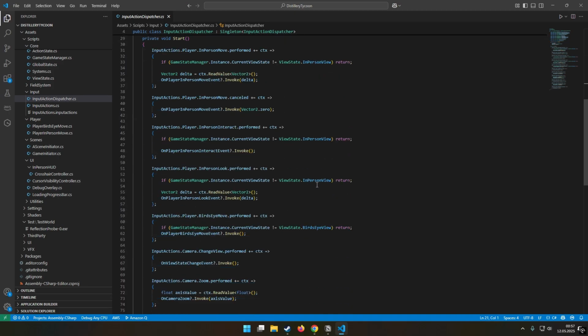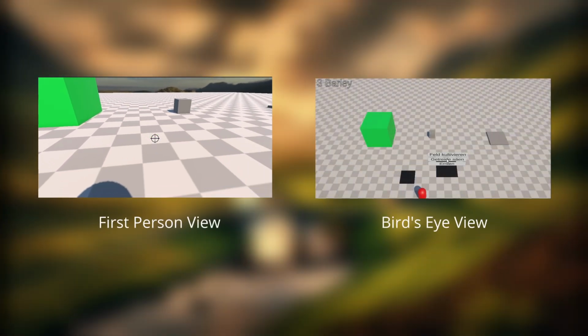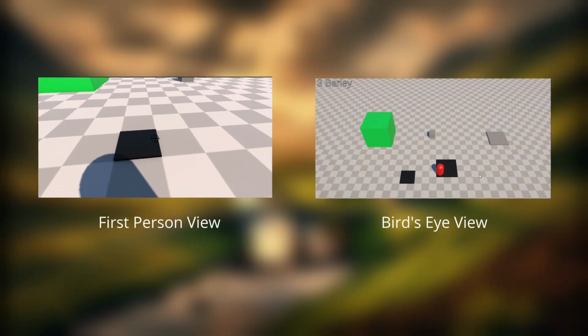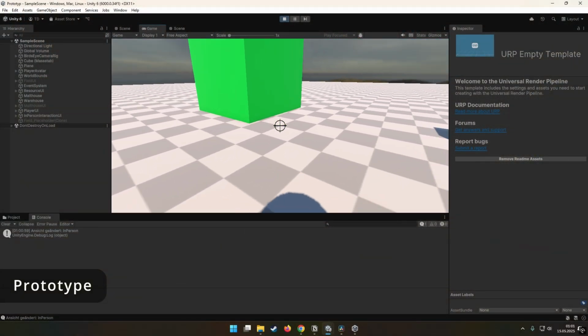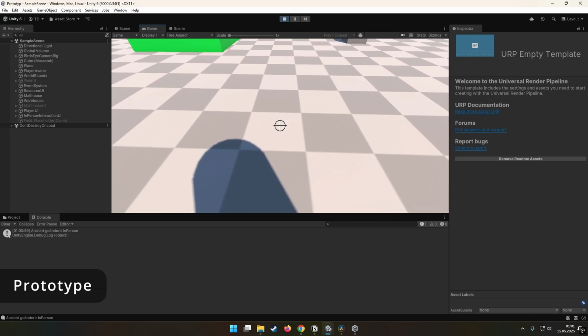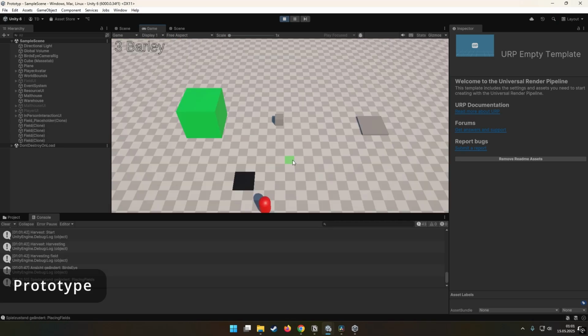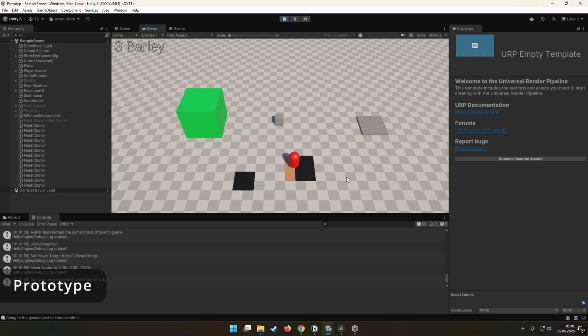With the inputs ready, I moved on to the camera system. I want the game to support two perspectives, a first-person view, where you play as the avatar, and a bird's-eye view for managing your distillery. In first-person view, you'll walk around, create fields by hand and interact directly with the world. In bird's-eye view, you'll assign tasks to your character and NPCs, who will then carry them out automatically. The player can switch between both views at any time.